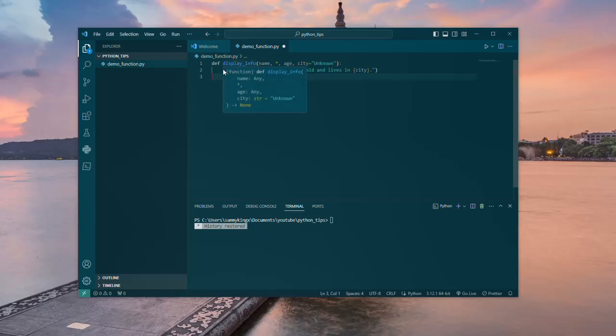Now this right here we definitely know is the name of the function. This right here is a positional argument, which is name. Where the confusion starts coming from is this asterisk.